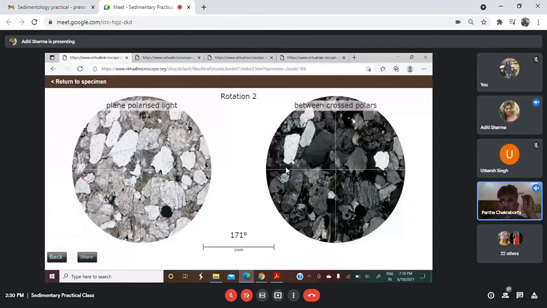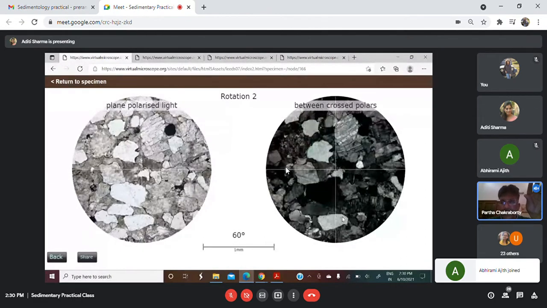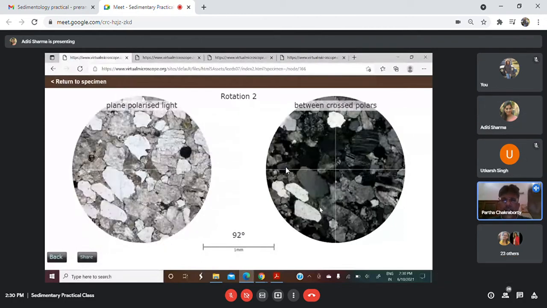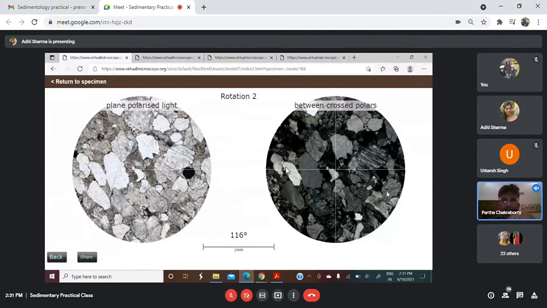Oh no, Aditi, microcline is also K-feldspar. Sorry, sir, orthoclase, I mean. Orthoclase is less, yes. But many of the grains are showing the gray interference color.